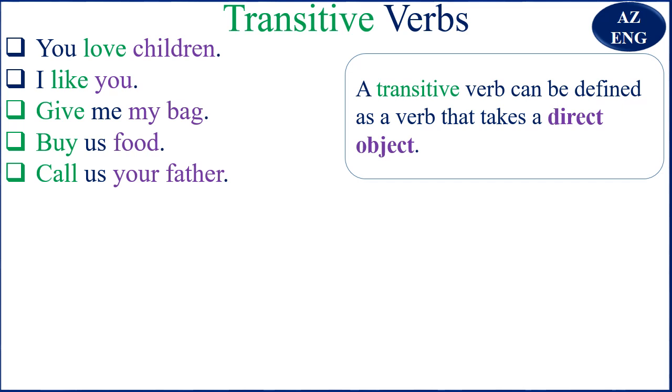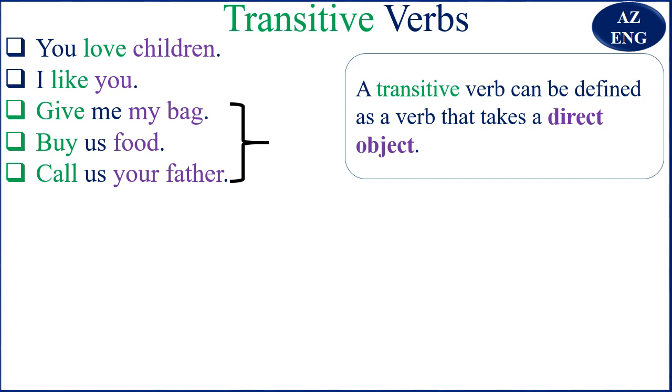But if you have a look at the words give, buy, and call, each has two objects, right?